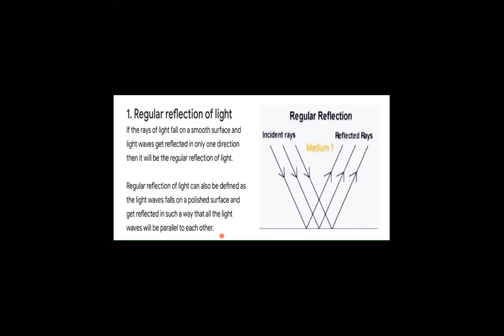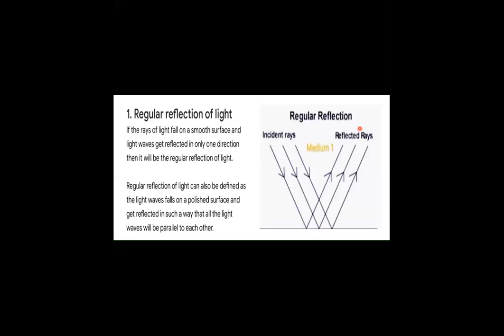Now here we are considering a plane surface. My pointer is on the plane surface. The light rays are incident and hitting this plane or polished surface. You can see the pointer is on the incident ray now. These rays bounce back, and when they bounce back, each and every ray of light is parallel to the others.